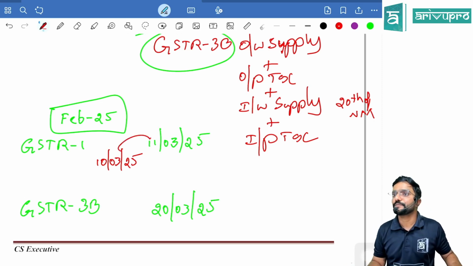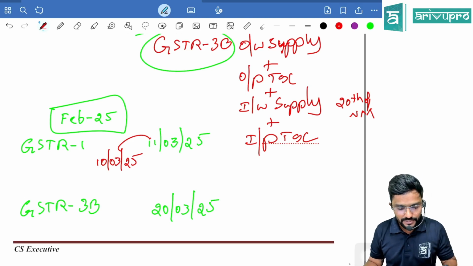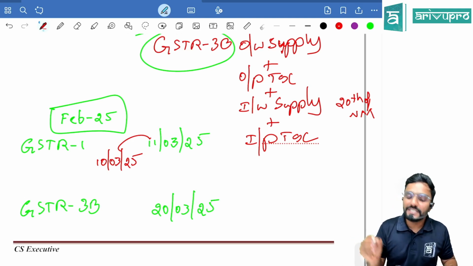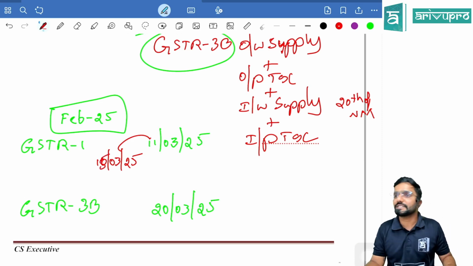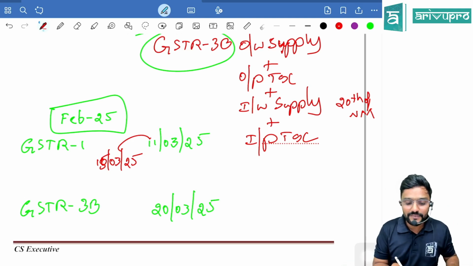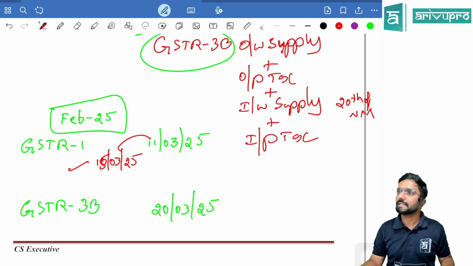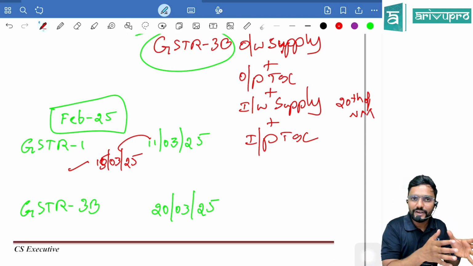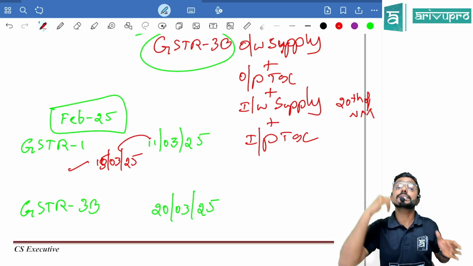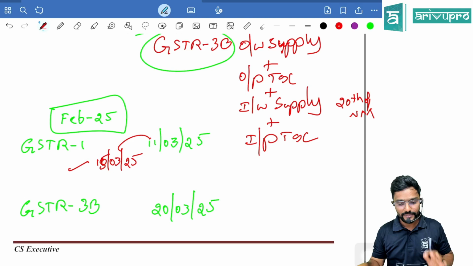Whichever is later, 11th March. Next, sir, I have filed my GSTR 1 itself on 15th March, sir. When does the door to file GSTR 1A open? Whichever is later, 15th March. Is that clear? So the actual filing date or the due date, whichever is later.